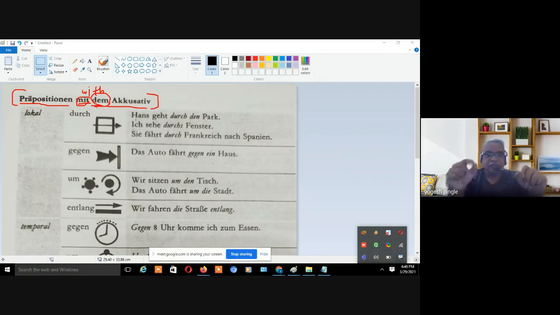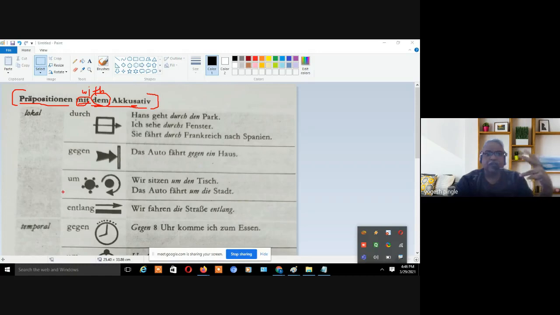Now why is it dative? Because it shows the position of the object. So that's why, whatever noun is there, you have to put the article in dative form, right? So let's see what the different accusative prepositions are.